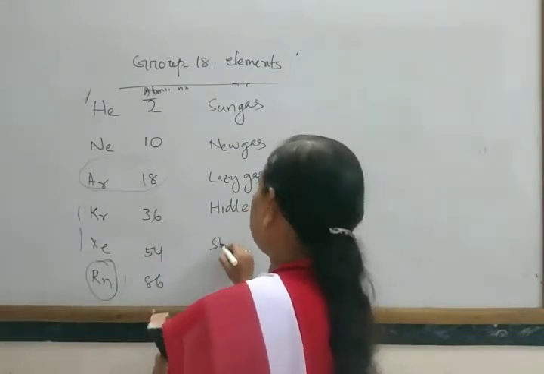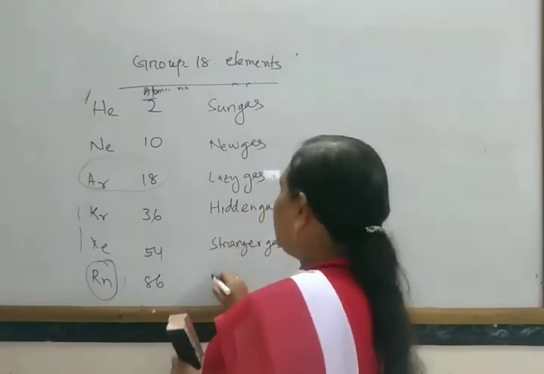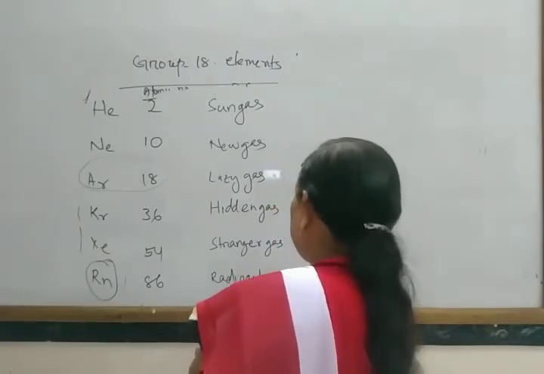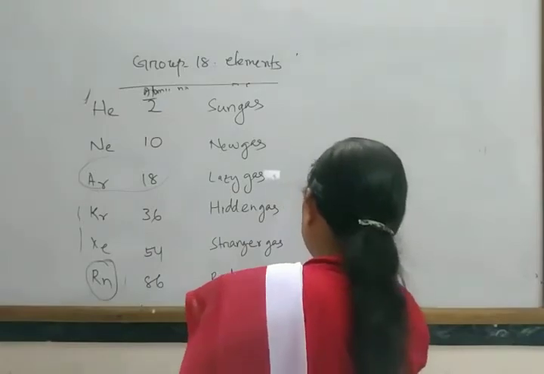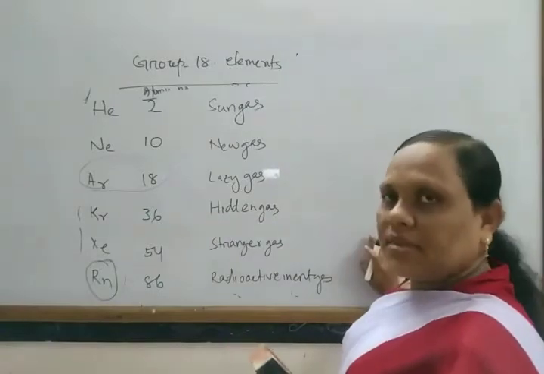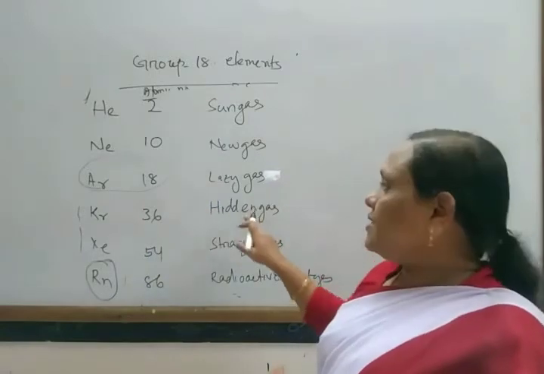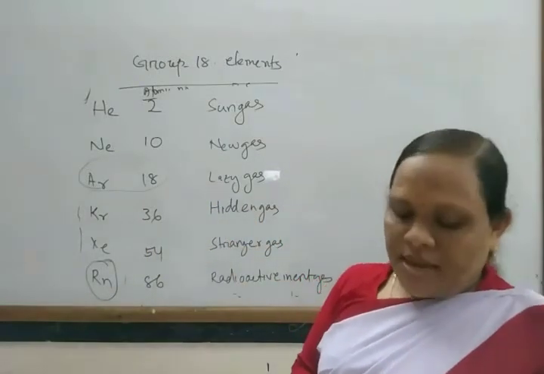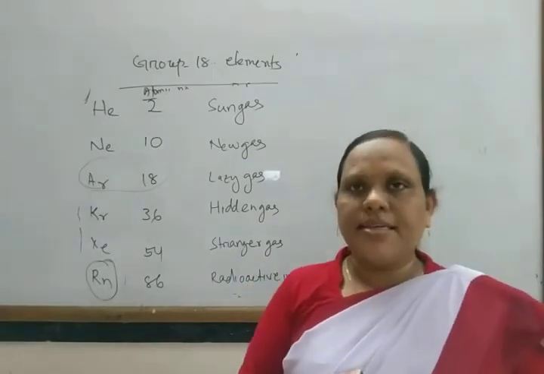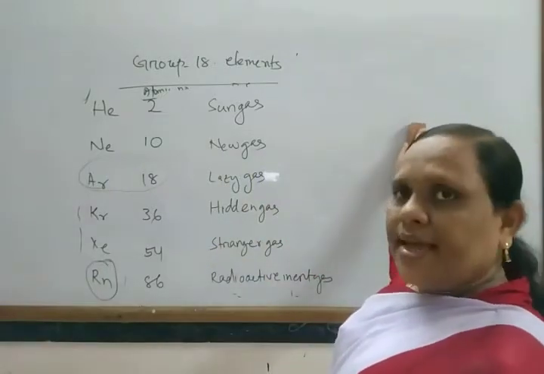Xenon is known as stranger gas. And radon, radioactive inert gas. In this way, these gases are also known by some specific names. Sun gas is helium, new gas is neon, lazy gas is argon. Next, let us come to the general trends in properties of these zero group elements or group 18 elements.